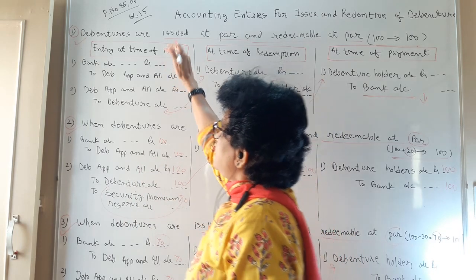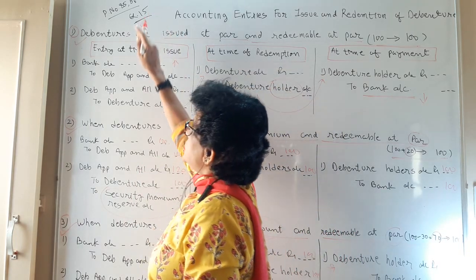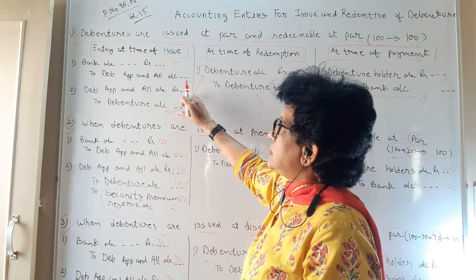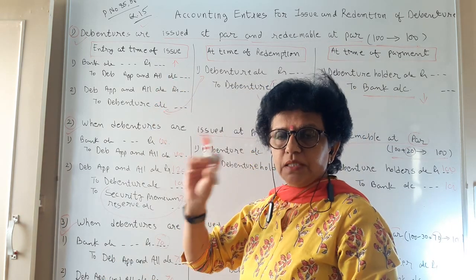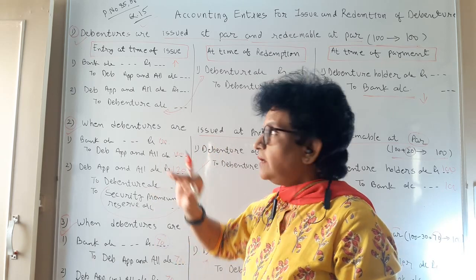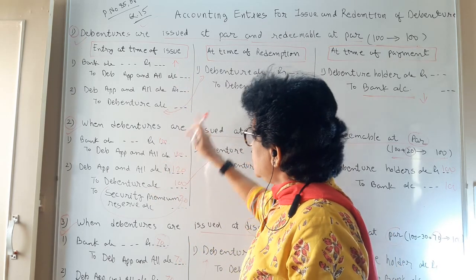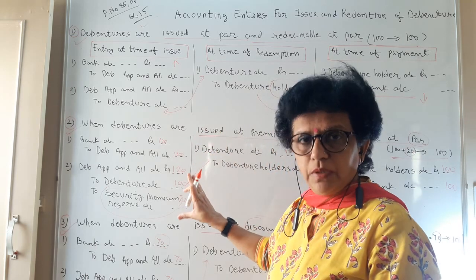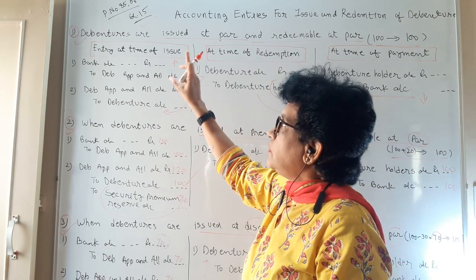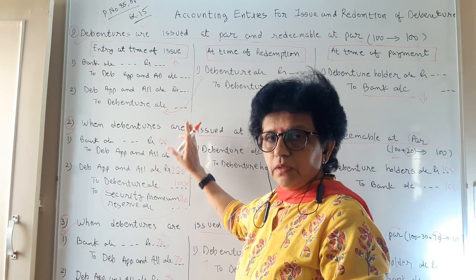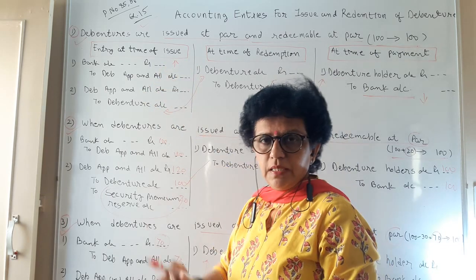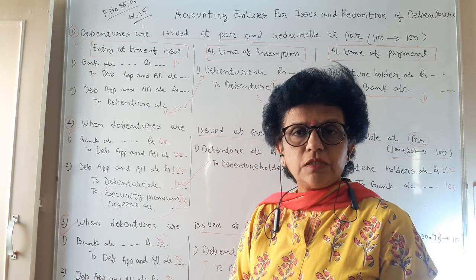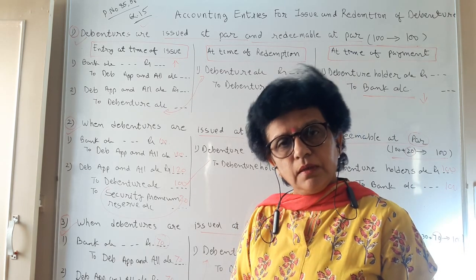For question number 15 of your textbook, based on the same 3 situations, what you have to do is just multiply the number of debentures with the value of debenture. You will get the answer for all these journals, and do question number 15 exactly in this pattern for your practice. All these journals you will find on pages 85 and 86 of your textbook. So these are the 3 situations we have learned today. Thank you.